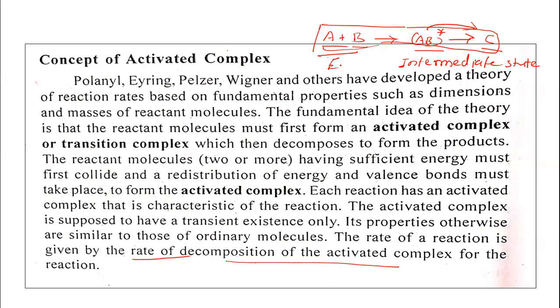That is called the energy of activation. If this energy is sufficient, then the reactant molecules go into the activated complex, and later that activated complex decomposes into the product. The rate of the reaction is given by the rate of decomposition of the activated complex into the product.